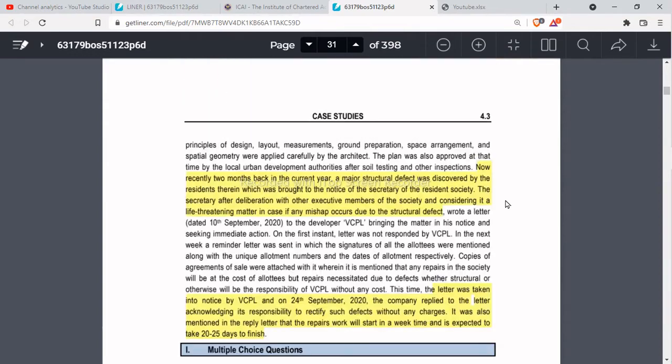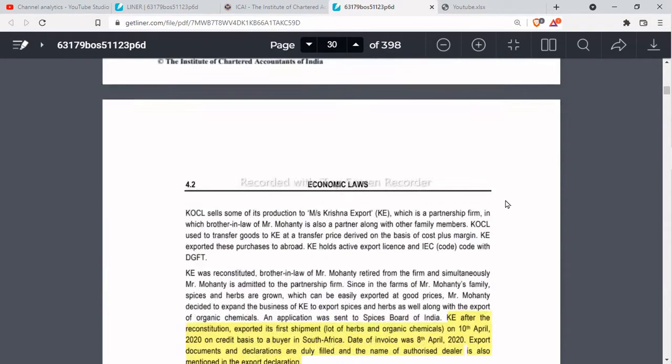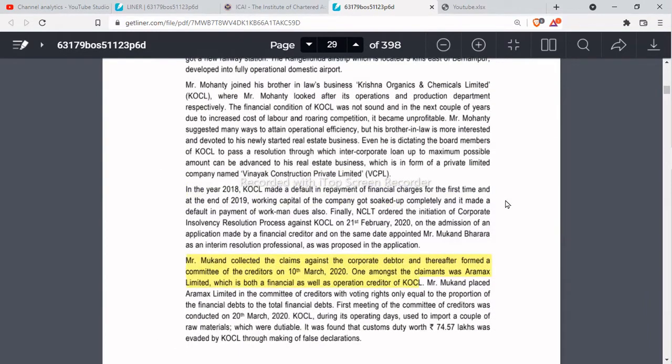So let's see from the case study when this COC was formed. As you can see, KOCL made a default in repayment of financial charges for the first time at the end of 2019, and NCLT ordered the initiation of CIRP on 21st Feb 2020.